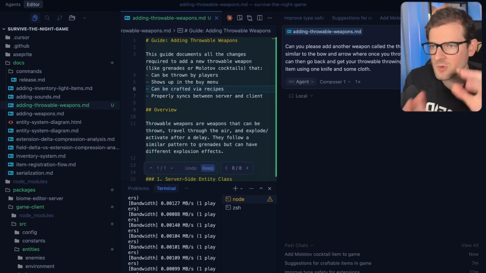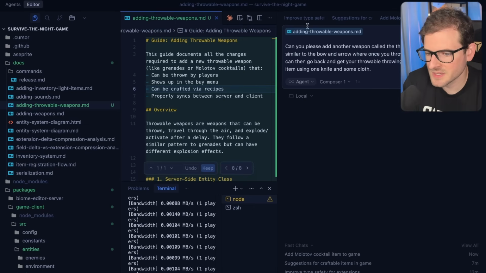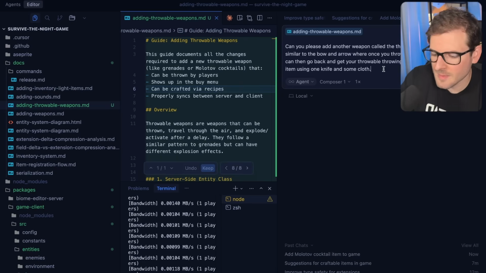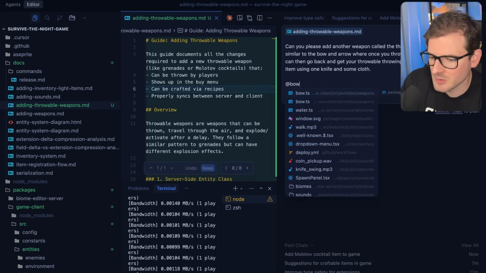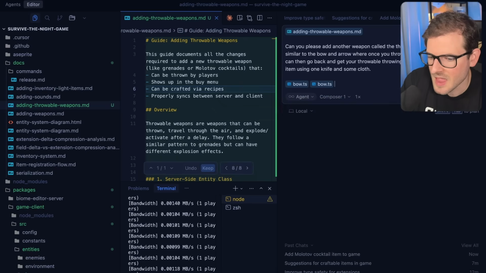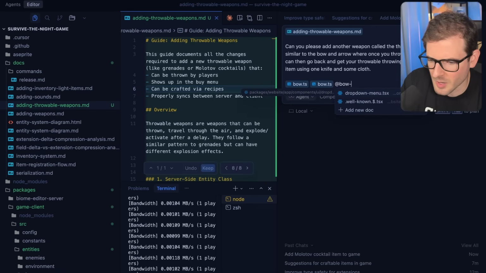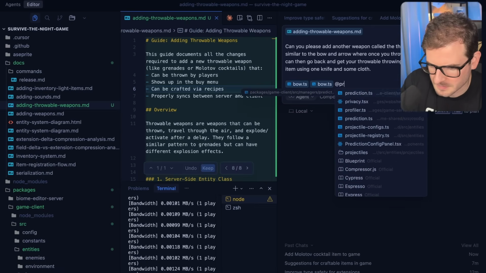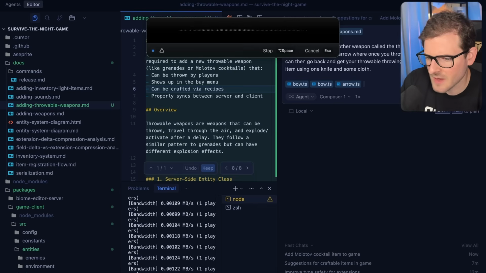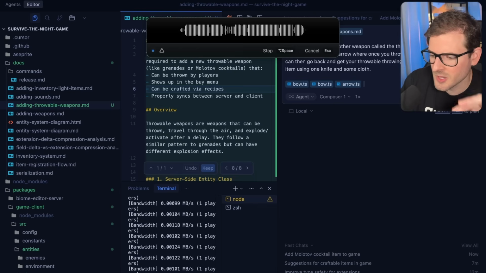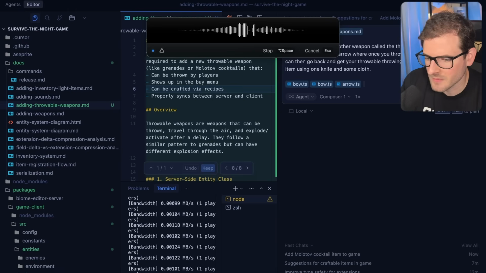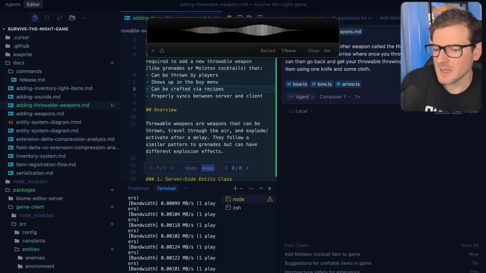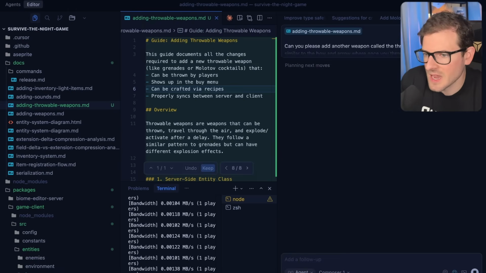Okay, so again, it's like a craftable weapon. It's using the same markdown that describes how to add in a craftable weapon that's throwable. But then I'm also going to tag in the bow and arrow just so it has some context of how that stuff kind of works. I think there's also a bow projectile. Let me make sure I have the projectile. Use these tagged files as reference so that you can understand how we add them to the zombie inventory when the zombie gets hit. Okay, so again, let's just kick this off and we'll see how this does.